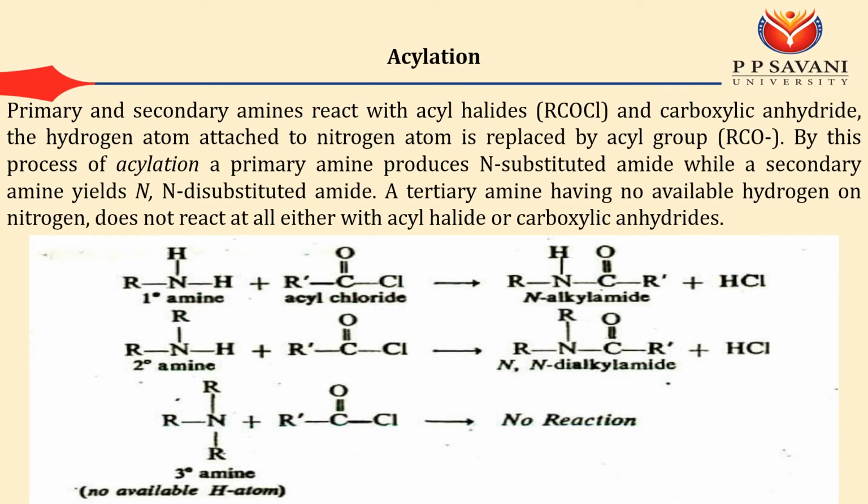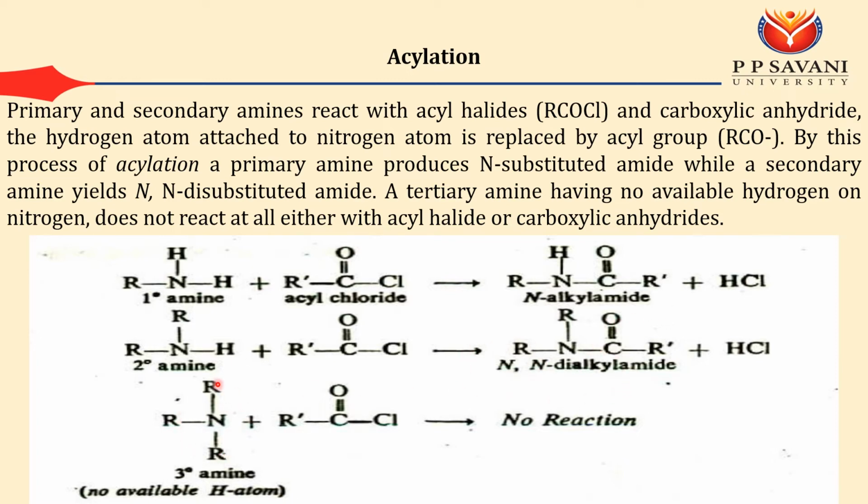The third one is acylation. For acylation, I need acyl chloride or carboxylic anhydride, and the reaction is simple. The hydrogen atom which is attached to this nitrogen will be removed or detached from here, and this COR group will attach here, and HCl will form as a byproduct. By this process I will get either N-alkyl amide or N,N-dialkyl amide.